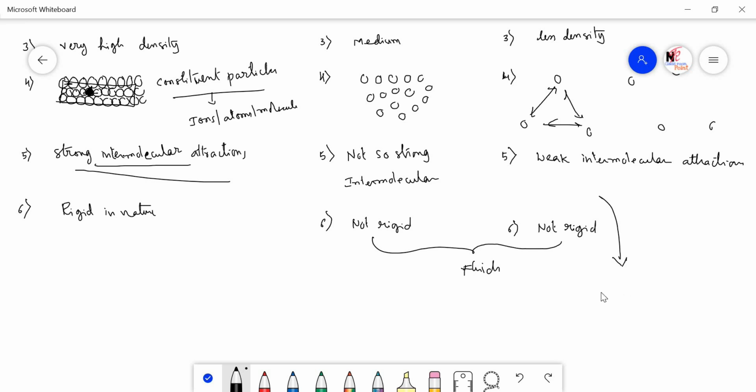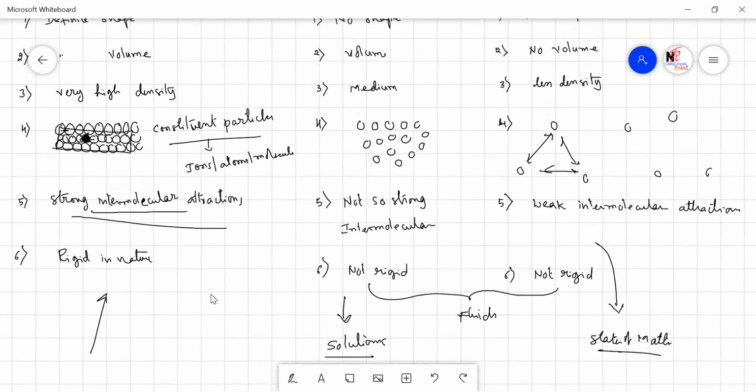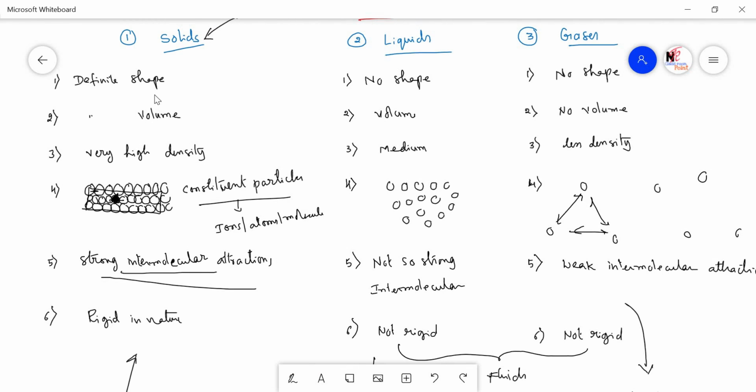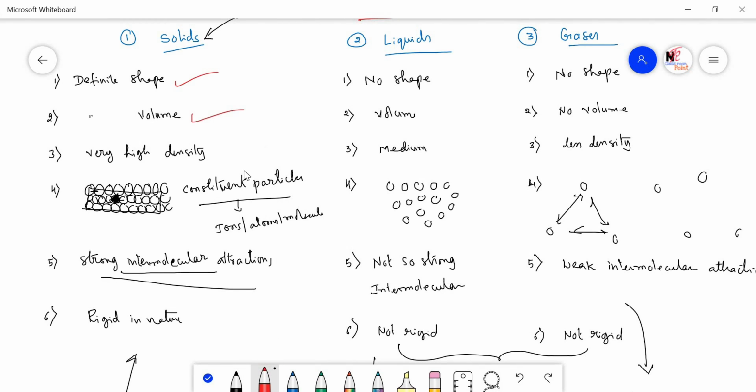Anyhow, we have already discussed the gases under the name of the states of matter in our first year lesson, so here we don't discuss anything about the gases. And what about the liquids? Liquids we are going to discuss in the lesson solutions. So our present discussion is confined only to the solids. In the case of the solids, they possess definite shape, volume is there, high density is there. The reason for all these three properties is strong intermolecular attractions among the molecules in the solids.